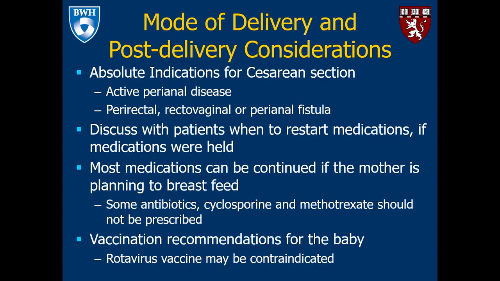For most women with inflammatory bowel disease, vaginal delivery is not contraindicated. There are 2 absolute indications for C-section or contraindications for vaginal delivery. These include active perianal disease or the presence of a perirectal, rectovaginal, or perianal fistula.